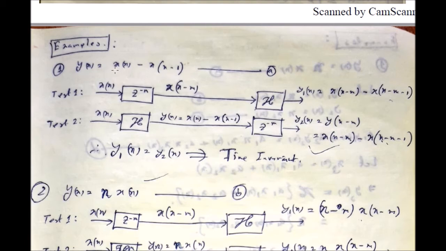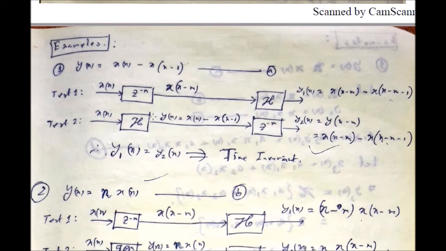The first term will be x[n minus m], and the second term will be x[n minus m minus 1]. After that do the system operation. So y1[n] will be x[n minus m] minus x[n minus m minus 1].